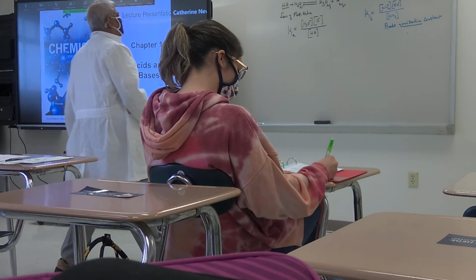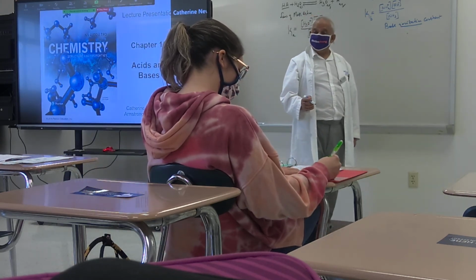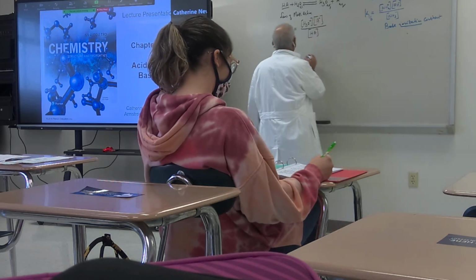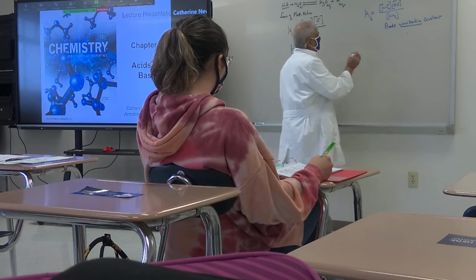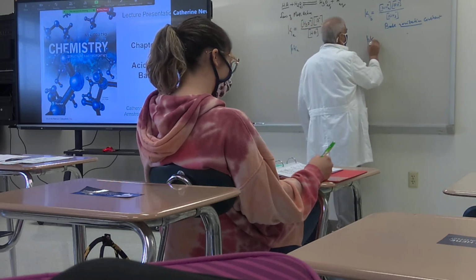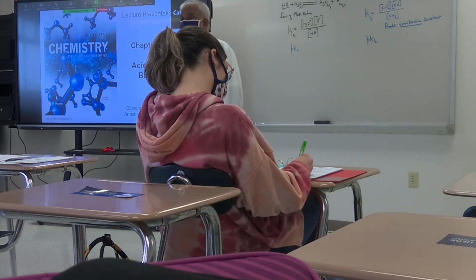Based on the value of Kb, you can decide whether it is a strong base or a weak base. Once you have this Kb, similarly you can take the negative logarithm. Here it becomes pKa, and here it becomes pKb.